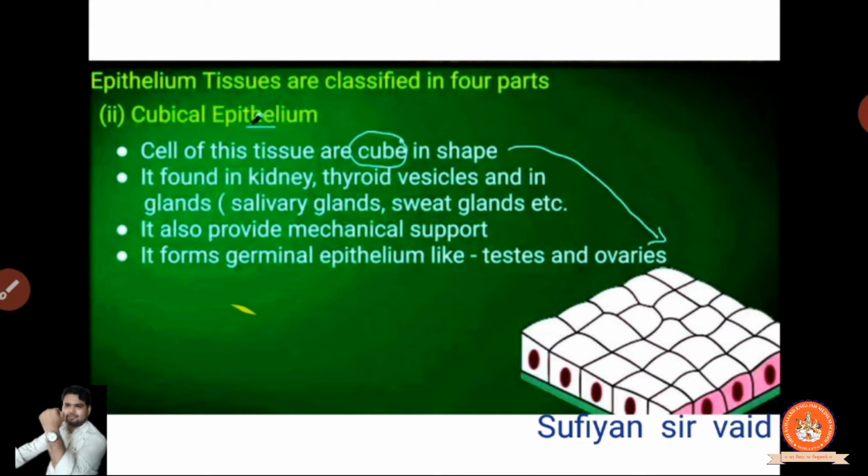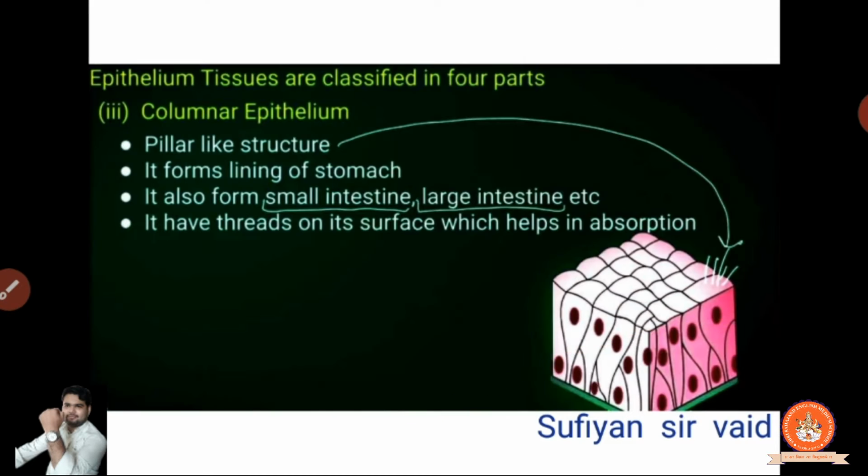It forms germinal epithelium like the testes and the ovaries, the special body parts of the male and the woman's reproductive system. It also forms